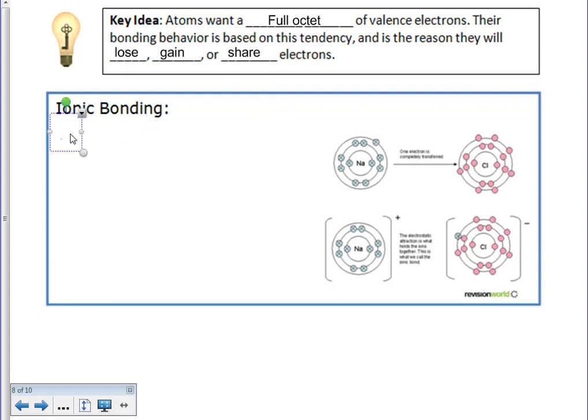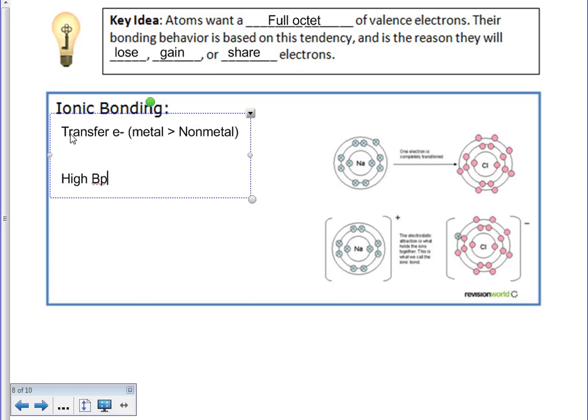So ionic bonds, we know, are the transfer of electrons. Typically, these are going to be between a metal and a non-metal. We know that they have a high boiling point and melting point. We know that they conduct electricity in their aqueous state.